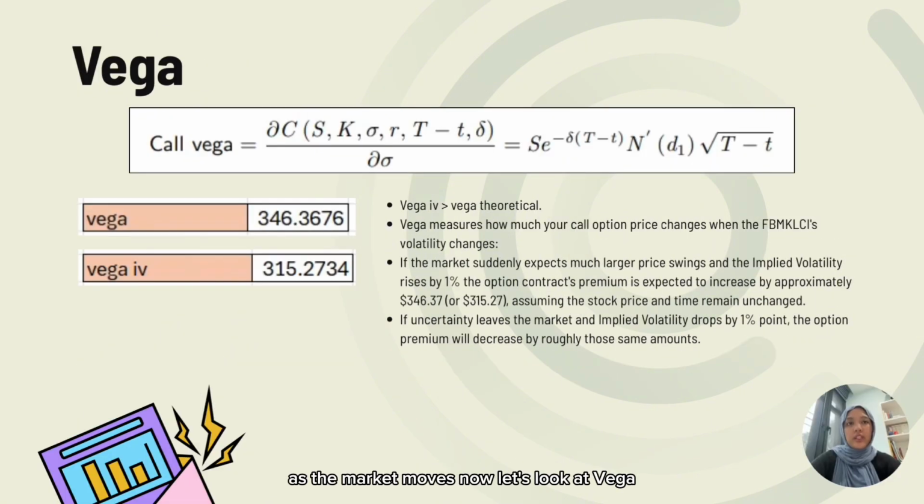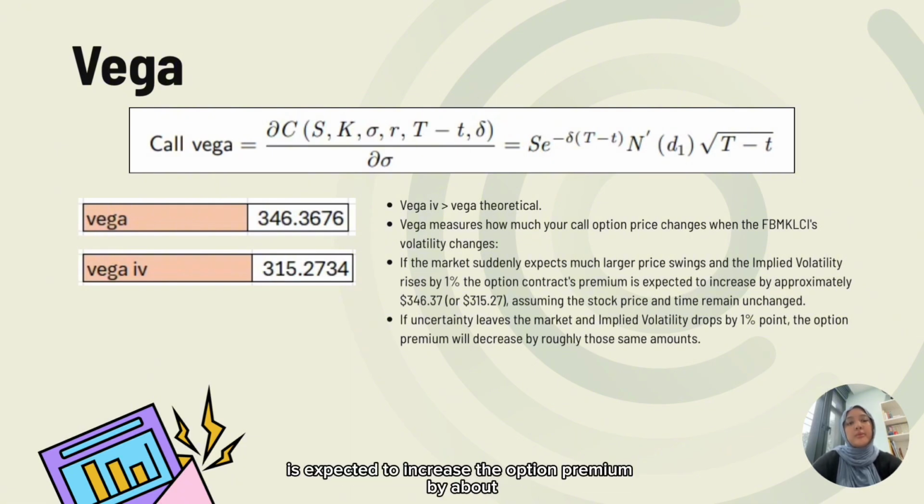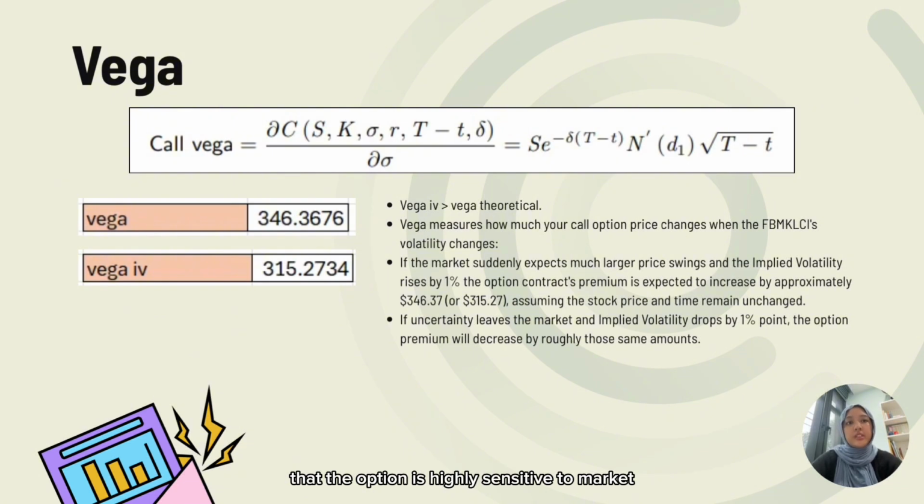Now let's look at Vega. The Vega based on implied volatility is higher than the theoretical Vega. Vega measures how sensitive the call option price is to changes in volatility. A 1% increase in implied volatility is expected to increase the option premium by about 346.37, while a 1% decrease will reduce the premium by the same amount. This indicates that the option is highly sensitive to market uncertainty.